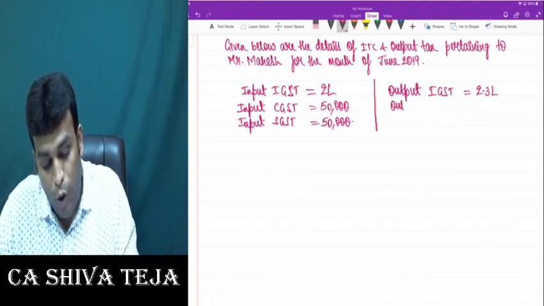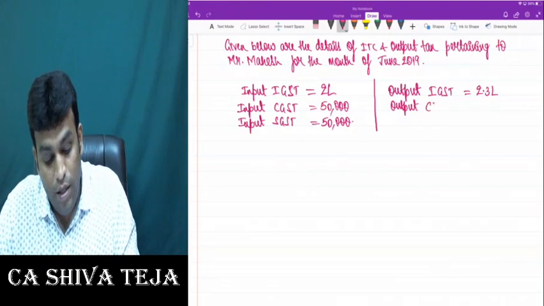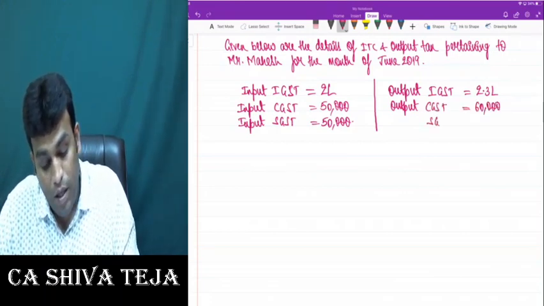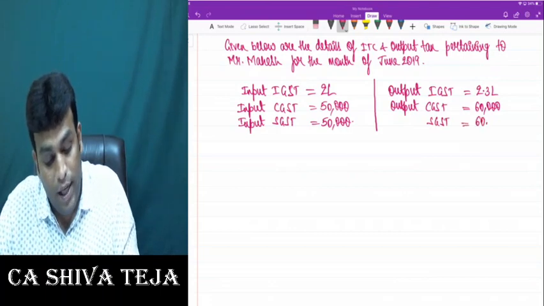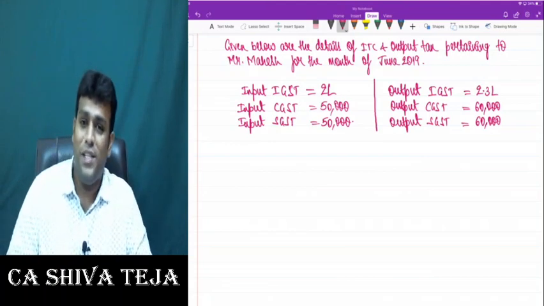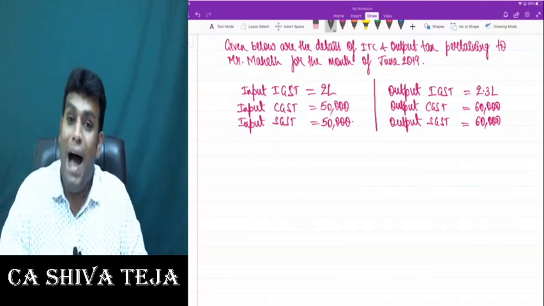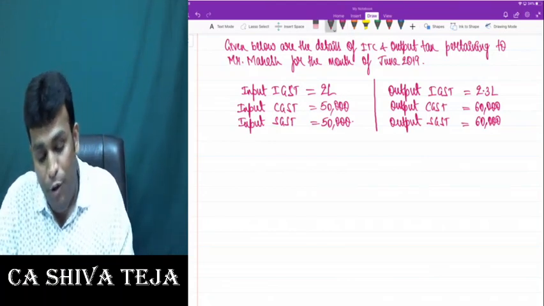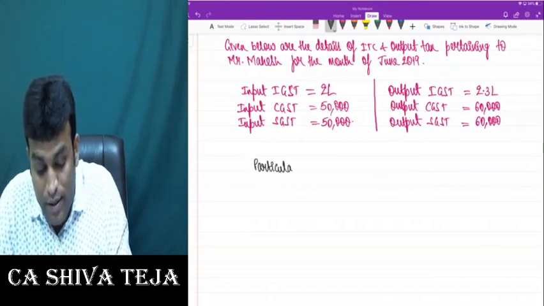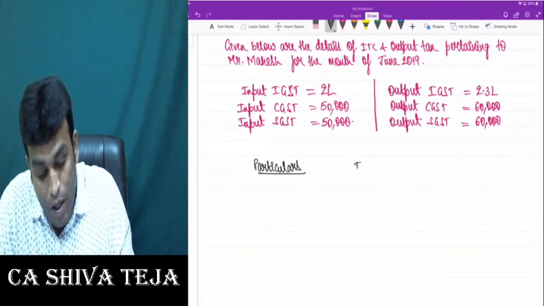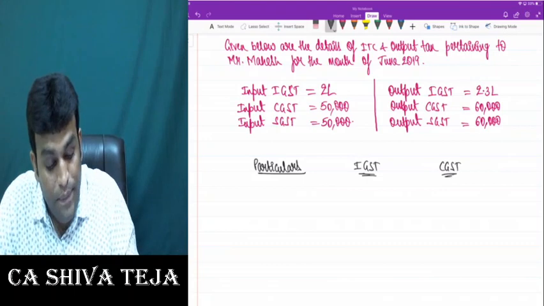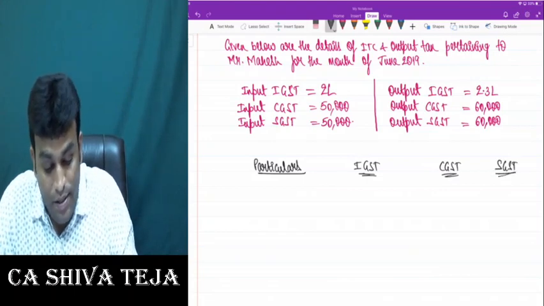Then output CGST 60,000, output SGST 60,000. Clear my dear friends? Now when we talk about manner of utilization of credit, how do we utilize the credit my dear friends? Come on, kindly please concentrate. I will take columns like this: particulars, IGST, CGST, finally last one SGST.